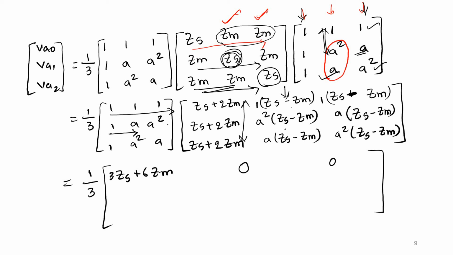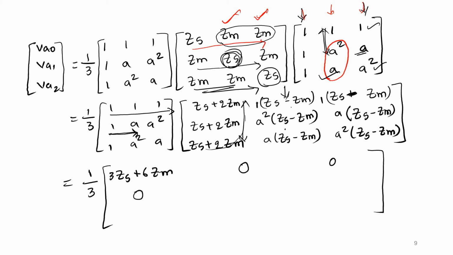Now we cannot do like that, but let us try to simplify in the best way. All the terms are having Zs plus 2Zm here. Look at here. From this side you can do the simplification. These are different terms, let them be. But this term is common. So you can take the common Zs plus 2Zm into 1 plus A square. 1 plus A square again 0. So this will become 0.